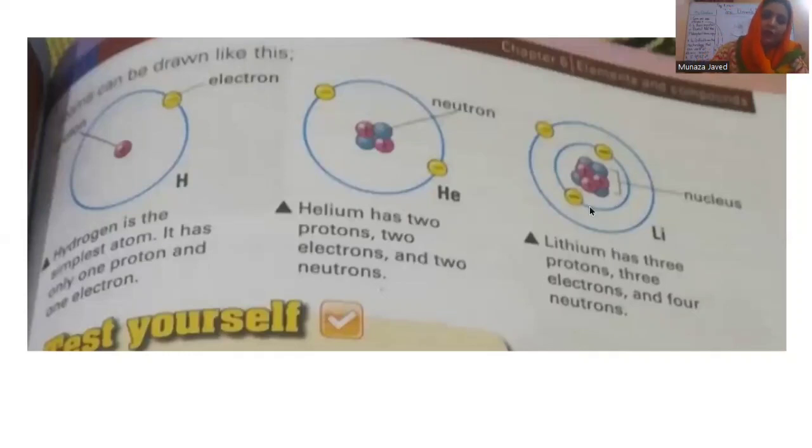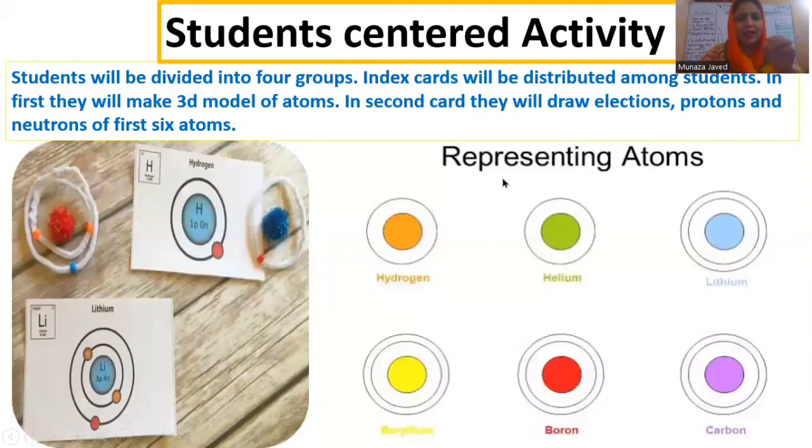Now we will do something very quick. I will divide the whole class into 4 groups and give them index cards. They will make 3D atomic models, this lithium atom and this hydrogen atom, using thread and balls. Now you have to draw atoms. I will give 2 types of index cards. This will be here.